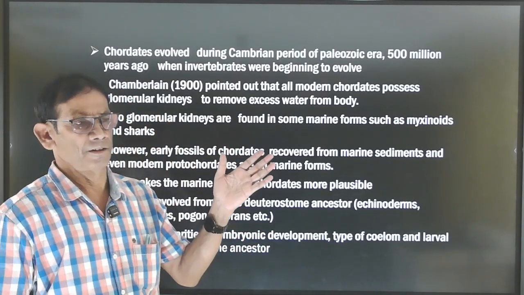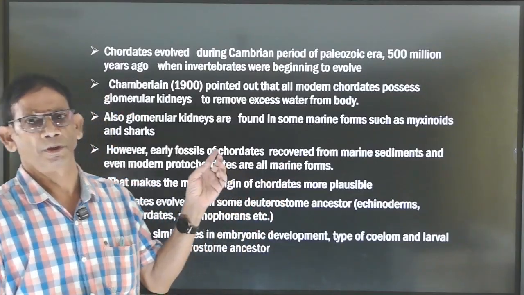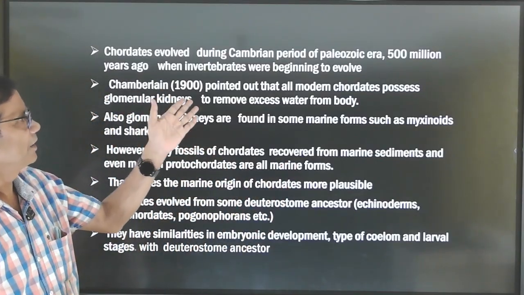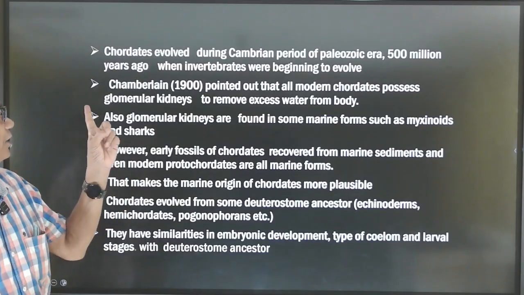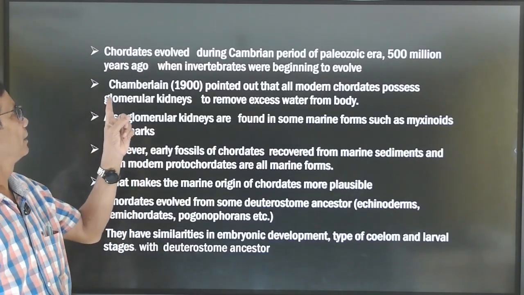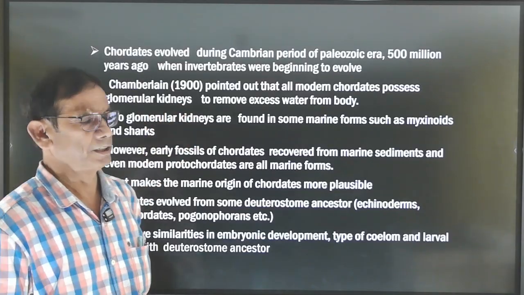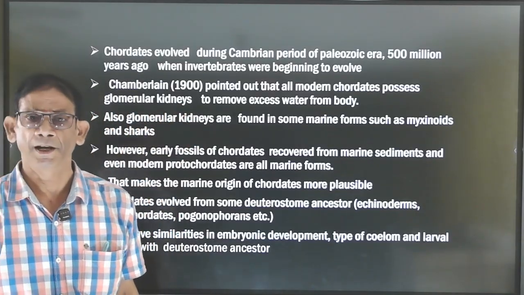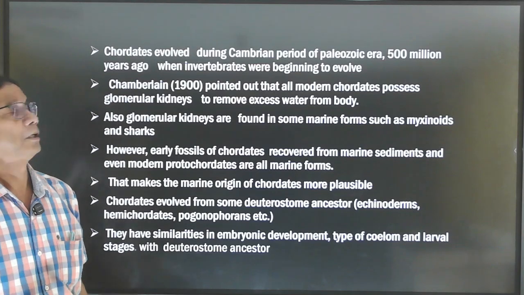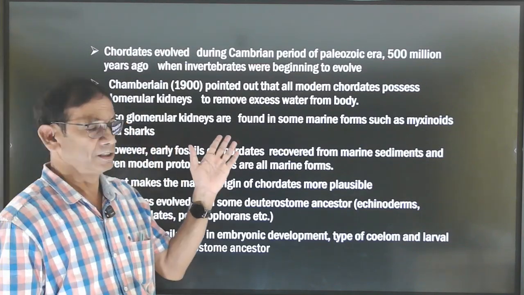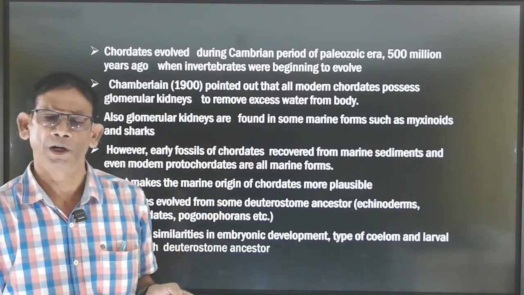Actually, 580 million years ago, at the same time, invertebrates were also beginning to evolve. In 1900, it was first pointed out that modern chordates arrived with the glomerular kidney to remove excess water from the body.